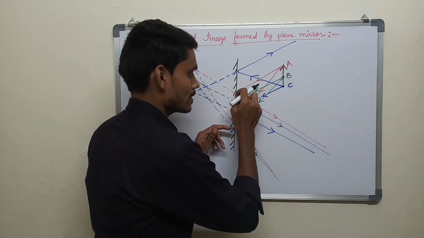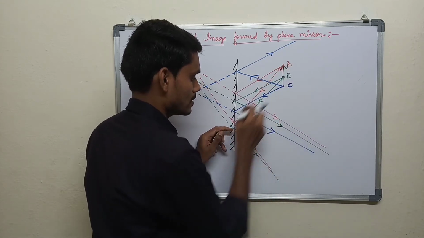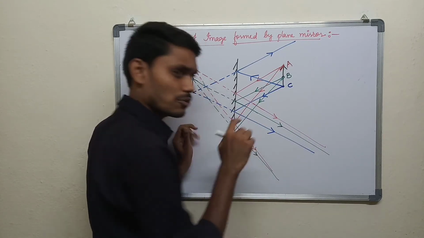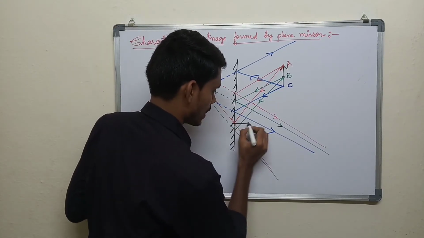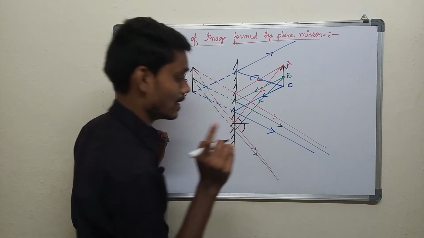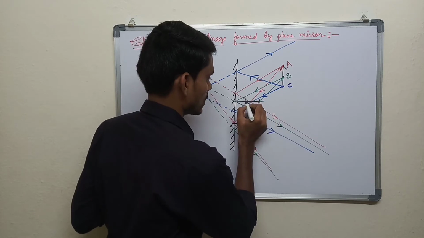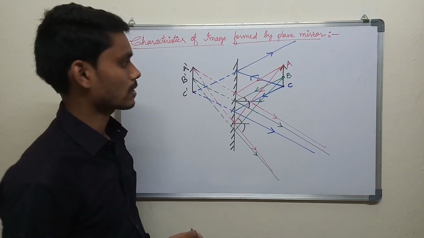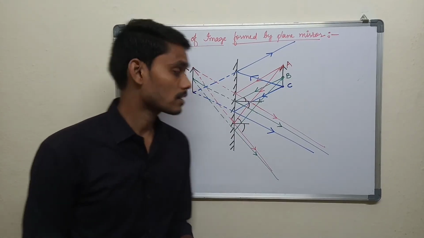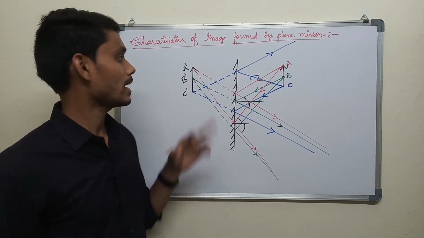A light ray is incident and reflected back. A light ray is incident and reflected back. Wherever you take, if you draw a normal line, this angle and this angle will be equal. So if you check here, see, wherever you check. So this type of image we call an erect image.